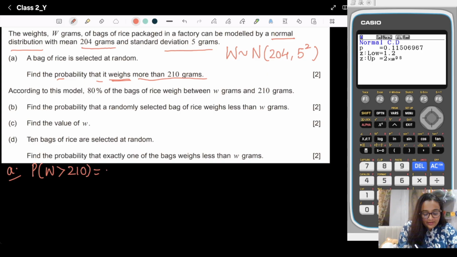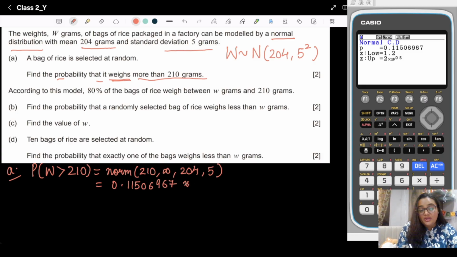So how will you write it? It's normal, lower bound is 210, upper bound is infinity, mean is 204 and standard deviation is 5. So it is equal to 0.11506967. When you round off to 3 significant figures, instead of equals, please write the approximation sign. If you notice, 3 significant figures, so it will be 0.115.